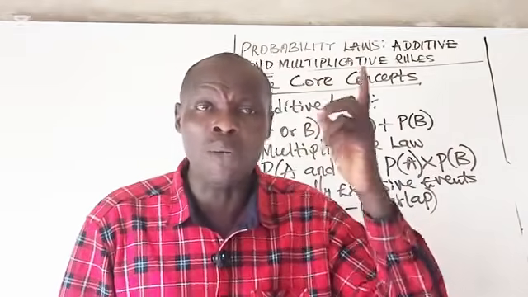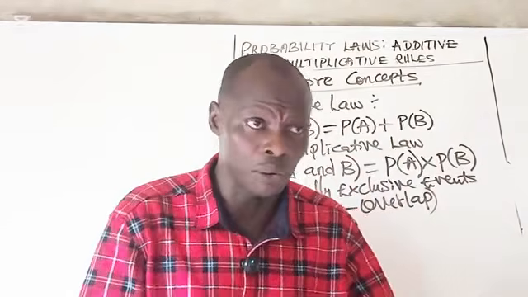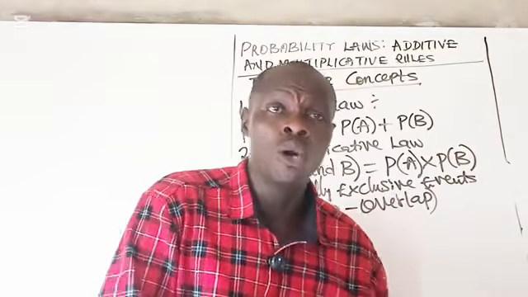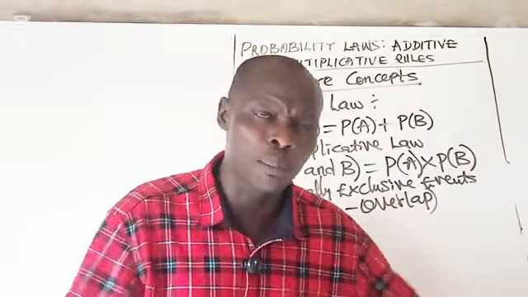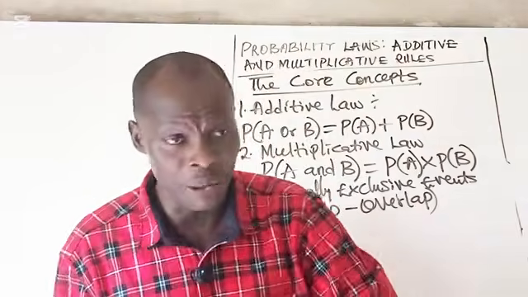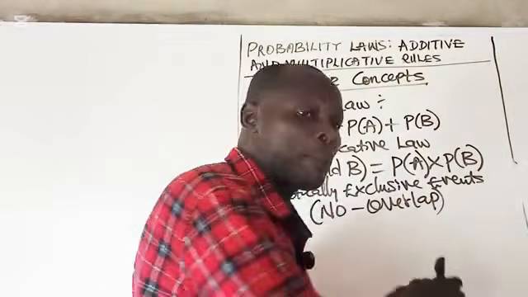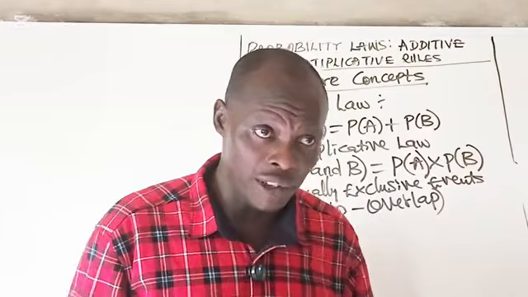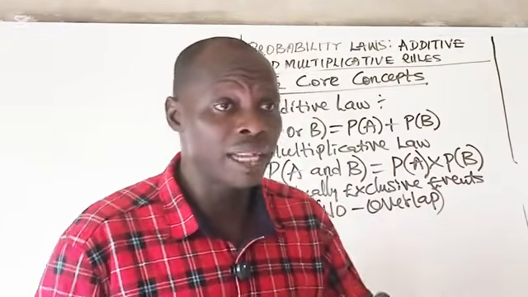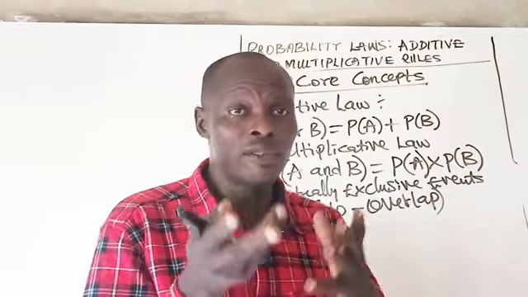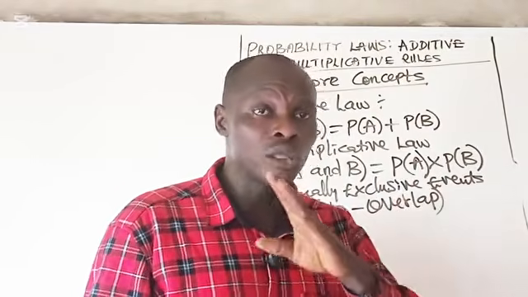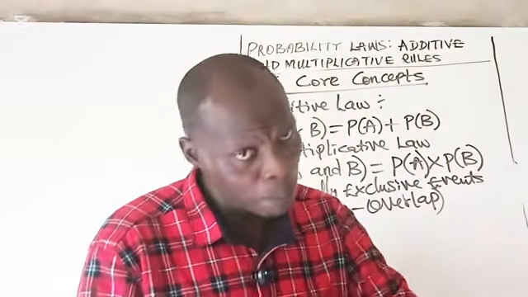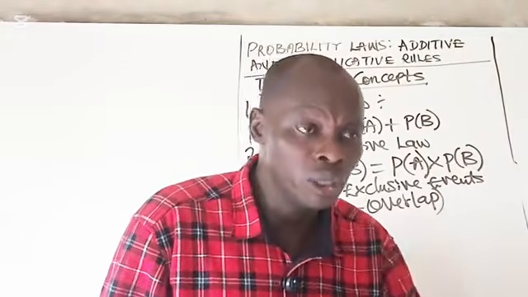It means you have only one of the several events happen. If you have 2 events, you have either event A or event B to happen, and not both, either A or B. So by no overlap, it means they don't have anything in common. Nothing is common between the 2 events. If you have events A and B, you have probability of either A or B. So that means or will be used in that case.